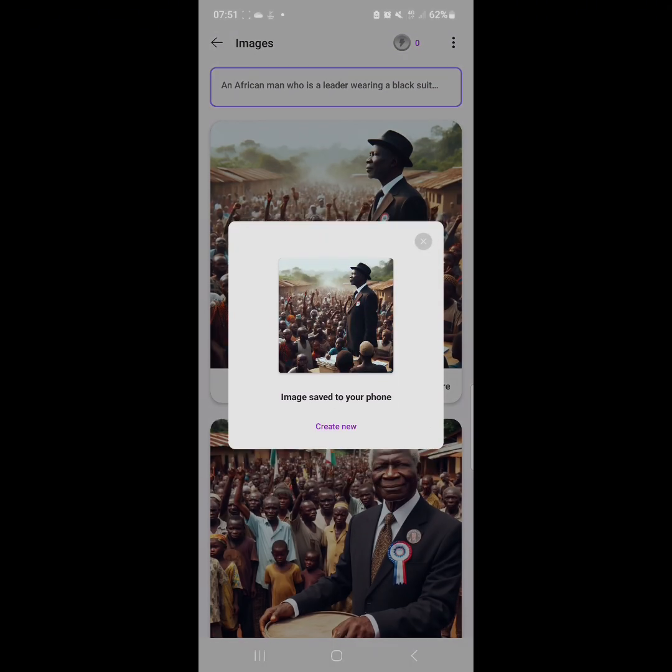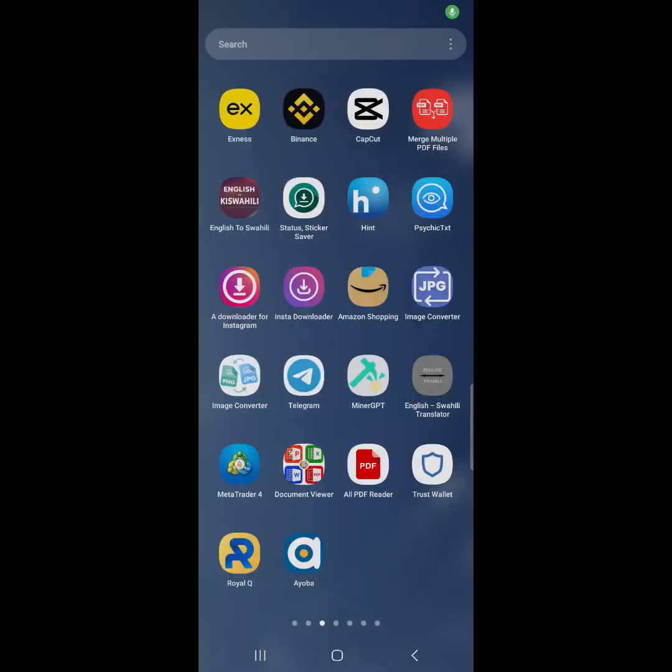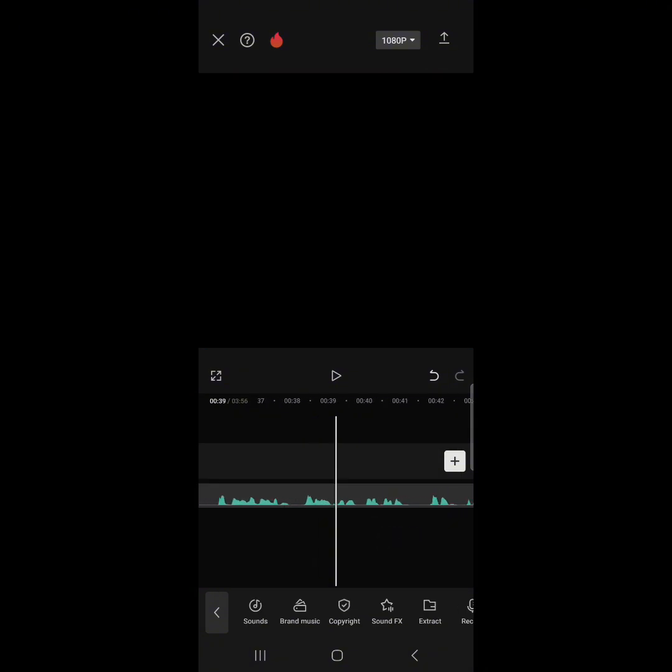Those are the images it has generated. I'm going with the first one, so I'm saving it. Then we're going to CapCut, where I'm going to mix everything. You have to put in the first photo. After that, you're going to start recording. You'll record all of your narration.